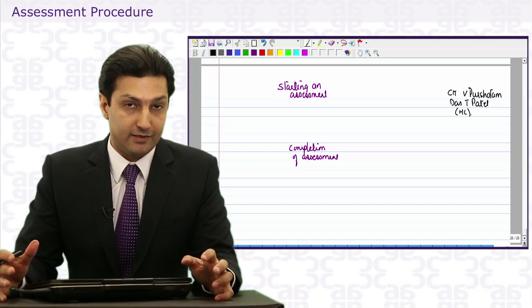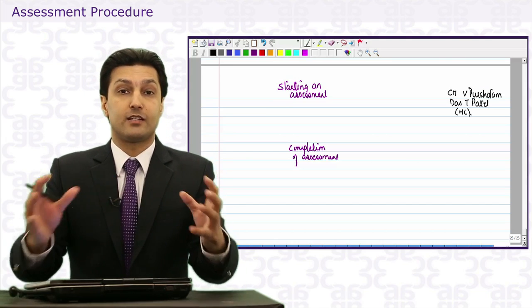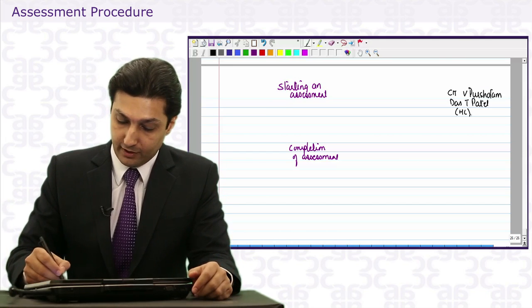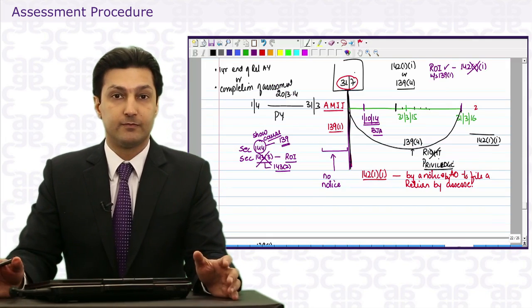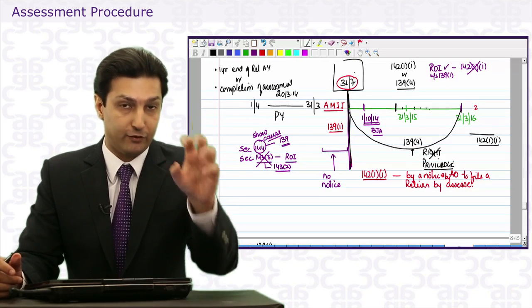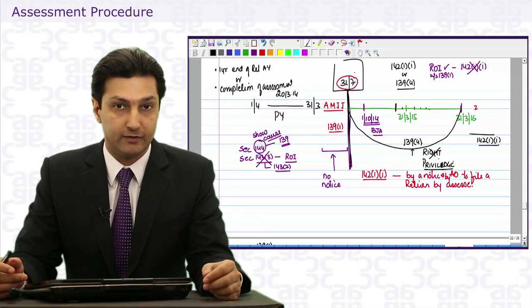Now this judgment gave us when the assessment is supposed to be complete. Now let's go through the procedure. The assessing officer in this particular case is sitting in his office. Maybe he has this assessee in mind. He is waiting for the return. He does not get it by 31st of July.